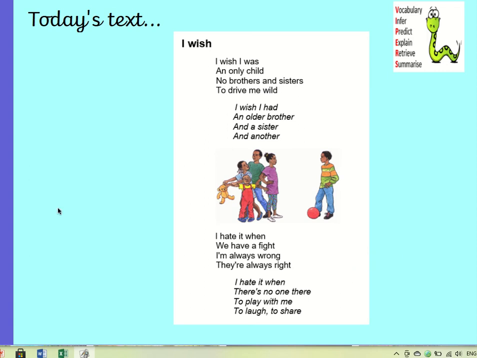So that's quite a short poem, but you can see it's written using two different writing styles, so you can connect the first verse with the third verse and the second verse with the fourth verse quite nicely there.